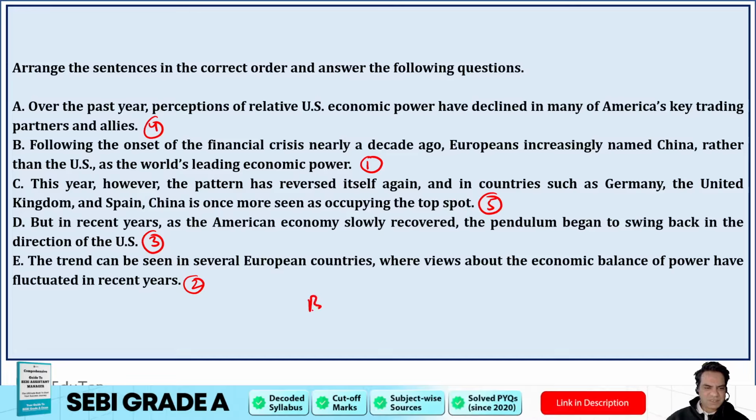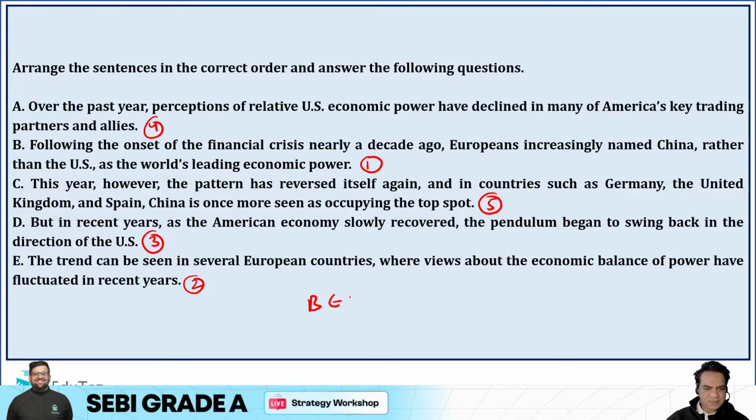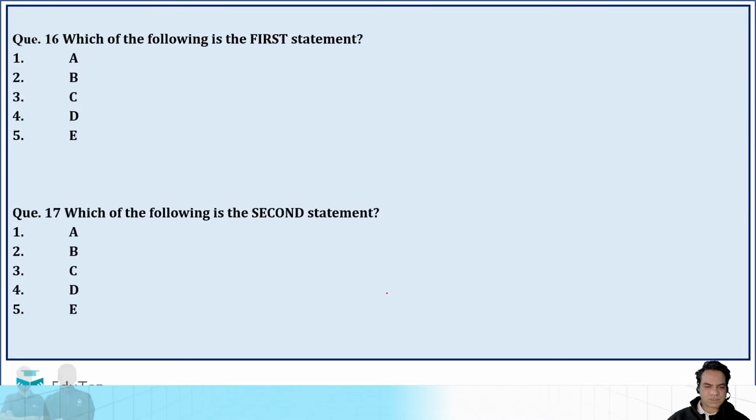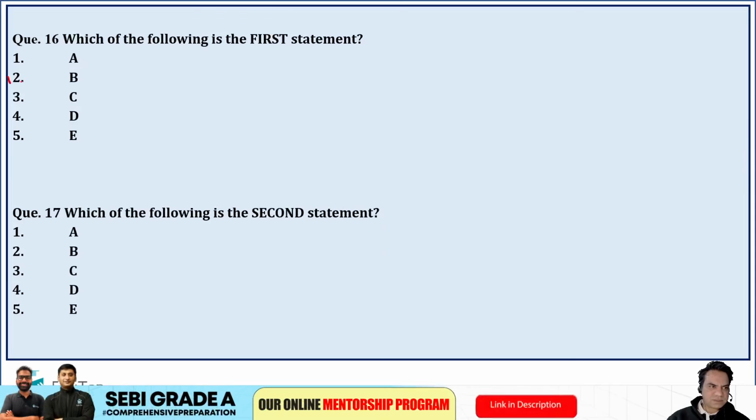So it should be B, then E, then D, then A, and then C. B, E, D, A, C. Now you can answer the questions, guys. First statement is B, right? So option B is correct. B, E, D, A, C.